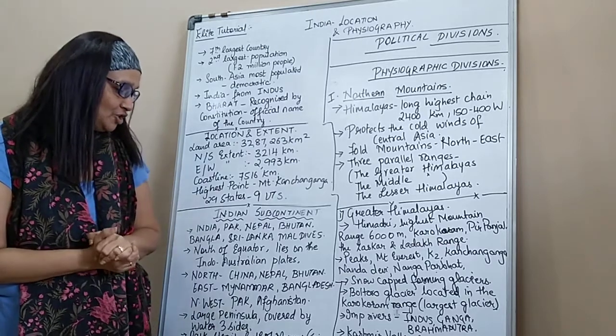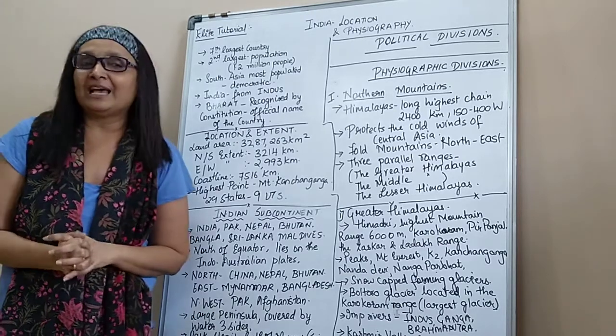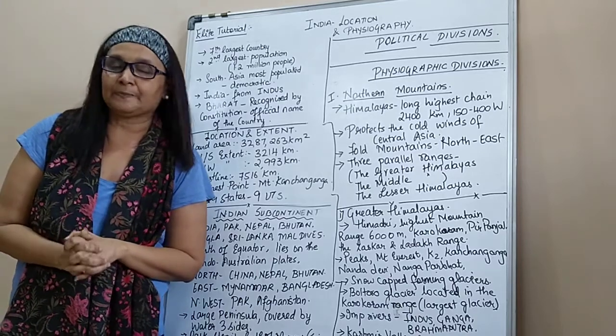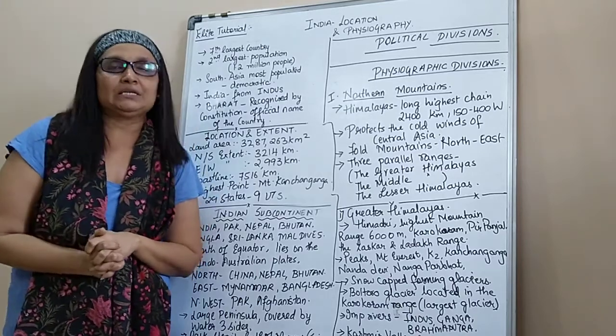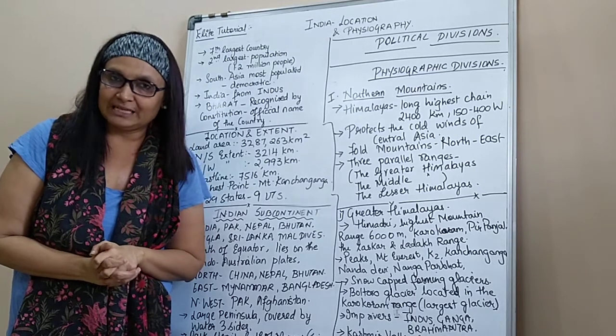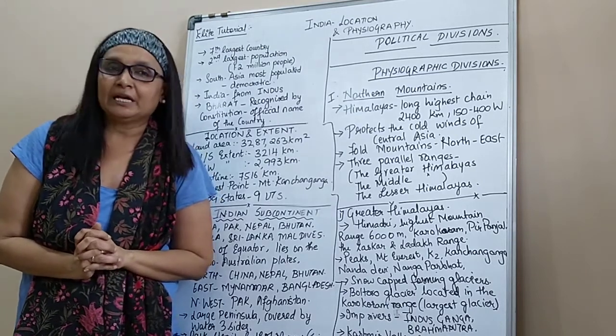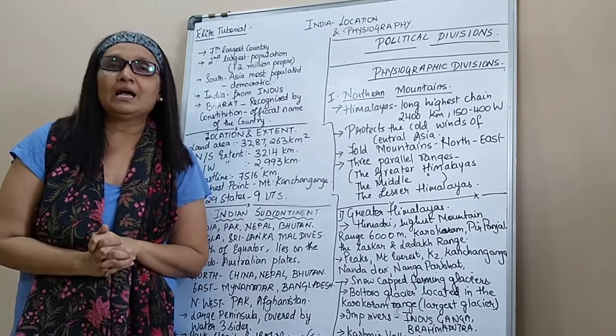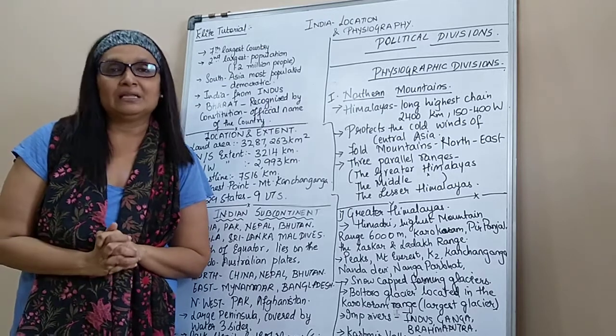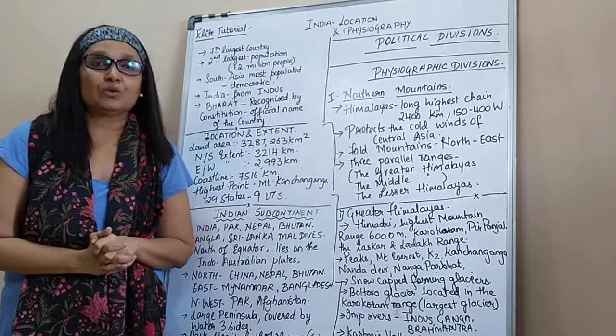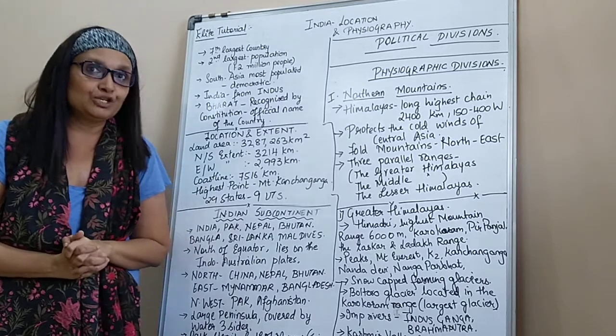We are a large peninsula because we have water bodies on three sides. The three important water bodies are the Arabian Sea on the western front, the Indian Ocean on the southern front, and the Bay of Bengal on the eastern front. So that is the reason why we have a huge peninsula.